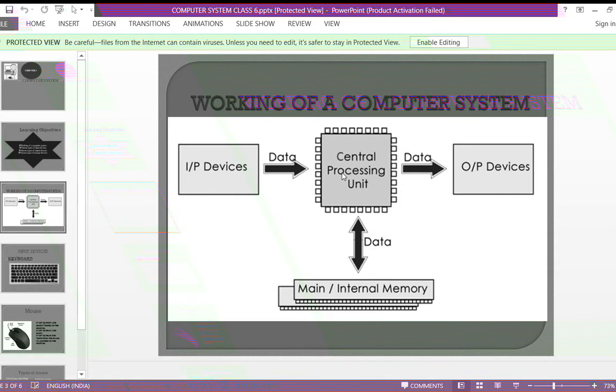CPU will take that data, process it, and after that pass the answer to output devices. So computer works in these three ways: input devices, central processing unit and output devices. To work, a computer requires these three units. So you all understood how the computer system works? Any doubt in this?